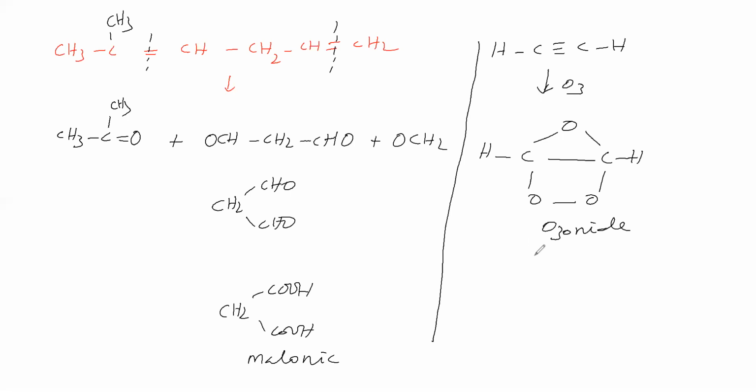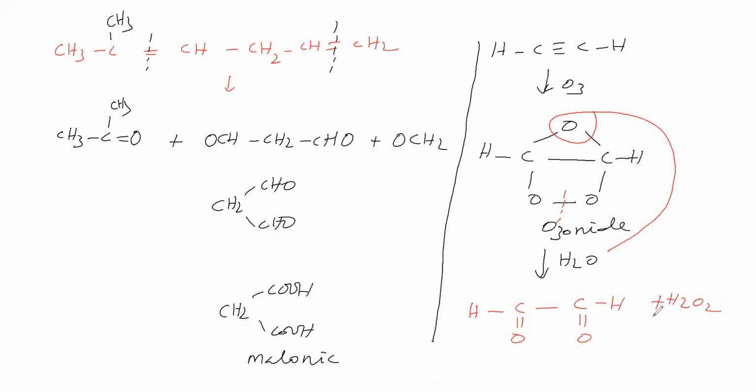Next, treat this with water. Now the water takes this oxygen and this bond breaks. What you get is HC double bond O, with a carbon-carbon single bond. This is the product, and hydrogen peroxide you will get. This is called glyoxal.